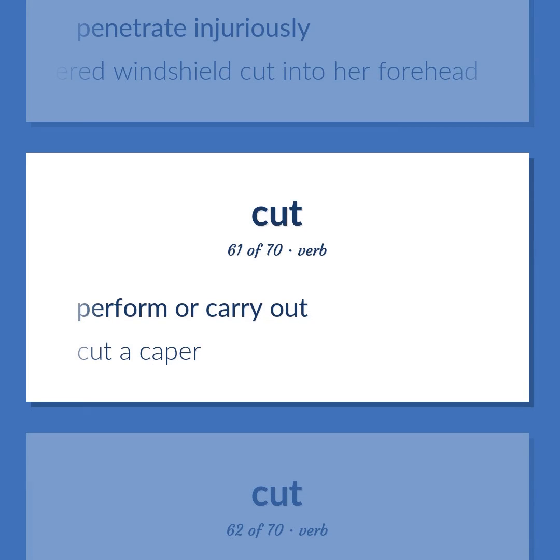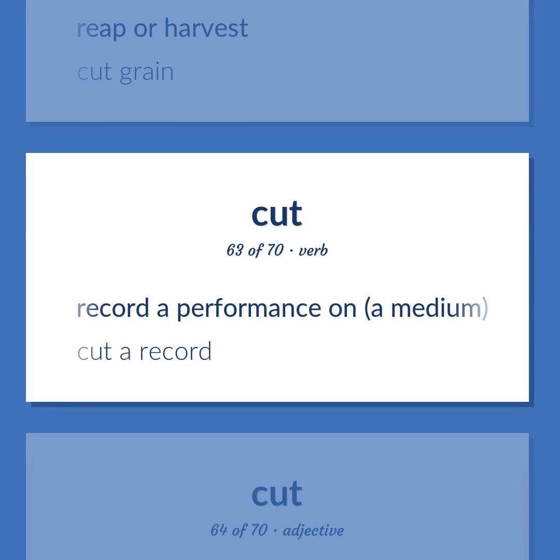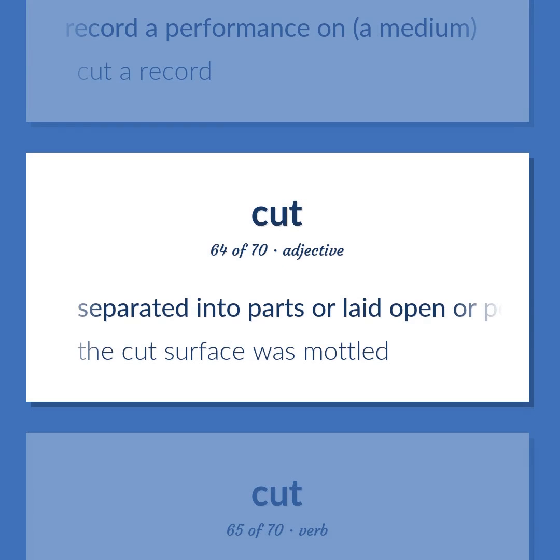Perform or carry out. Cut a caper. Reap or harvest. Cut grain. Record a performance on a medium. Cut a record. Separated into parts or laid open or penetrated with a sharp edge or instrument. The cut surface was modeled.